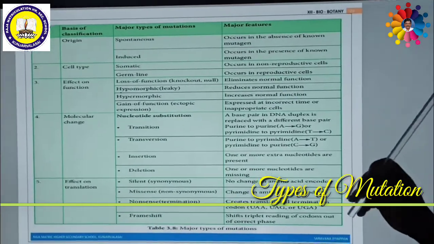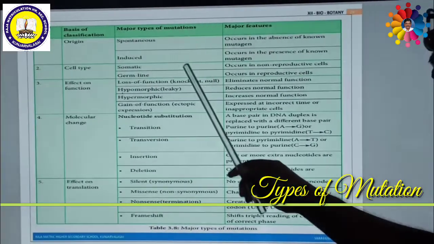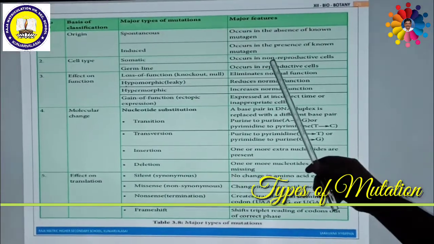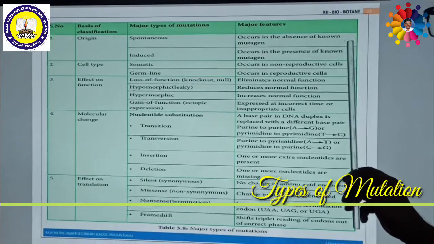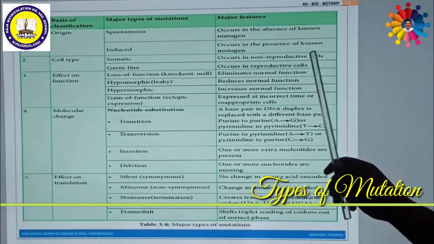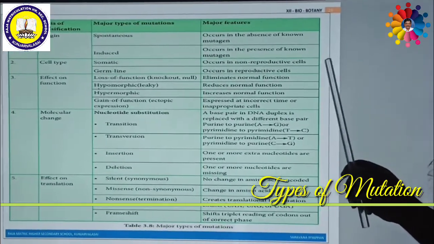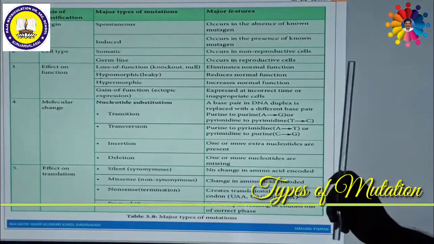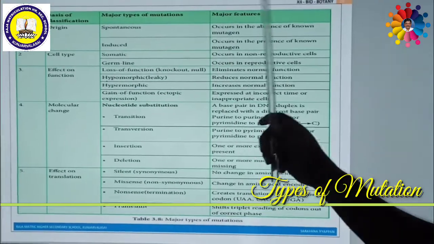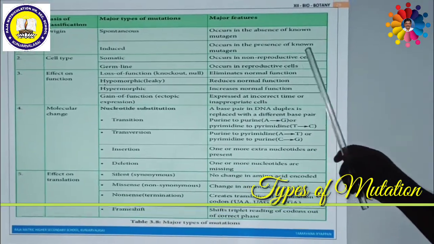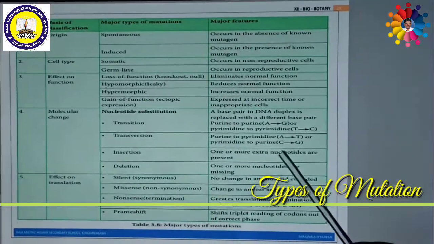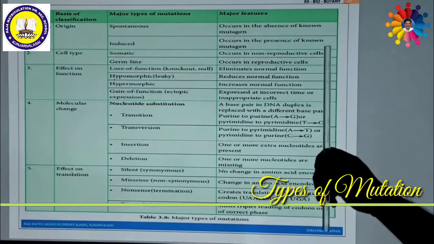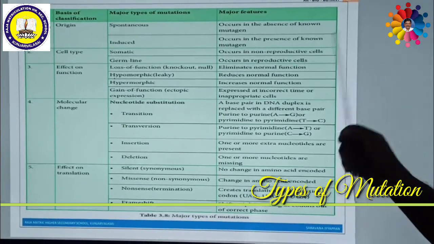If any mutation occurs in somatic cells, it is called somatic mutation. This occurs in non-reproductive cells. That means other than the male and female gametes like spermatozoa and ovum, all the remaining cells are called somatic cells. If a mutation occurs in non-reproductive cells, it is called somatic mutation. The second category is called germline mutation, which is caused in reproductive cells like male and female gametes.